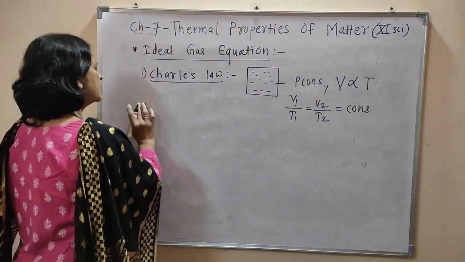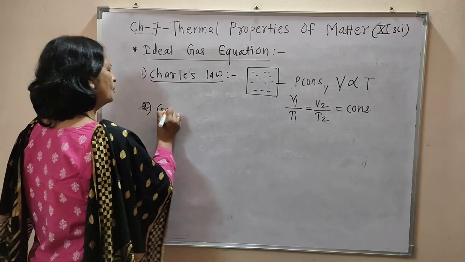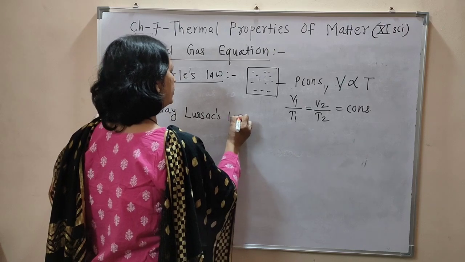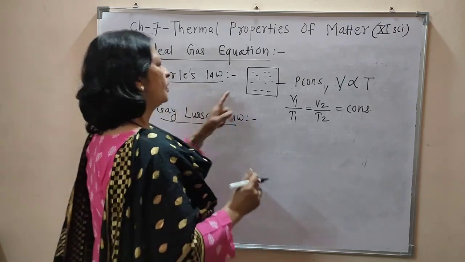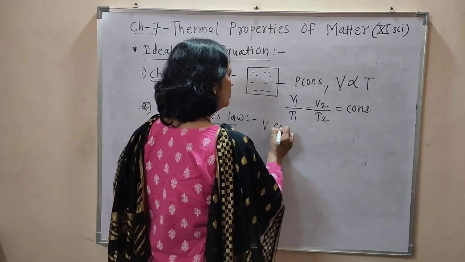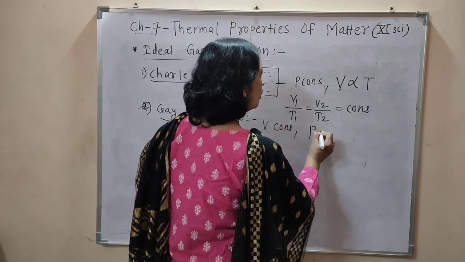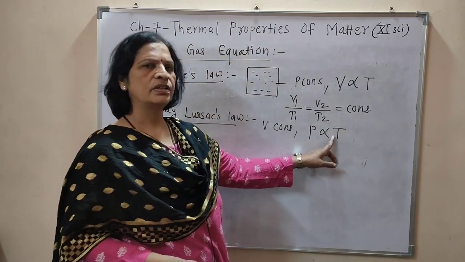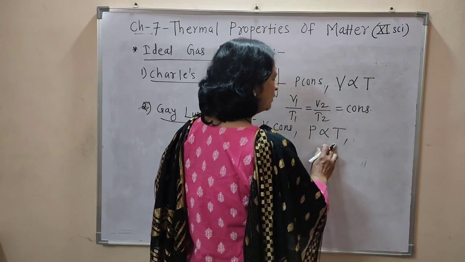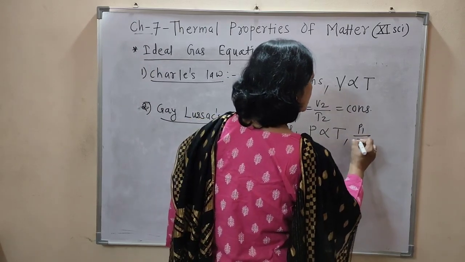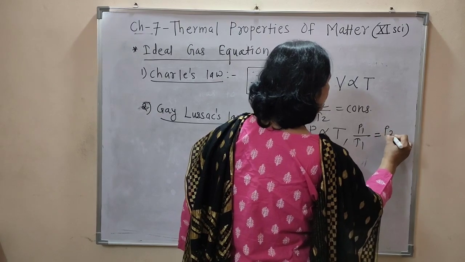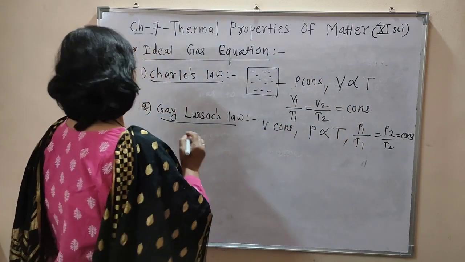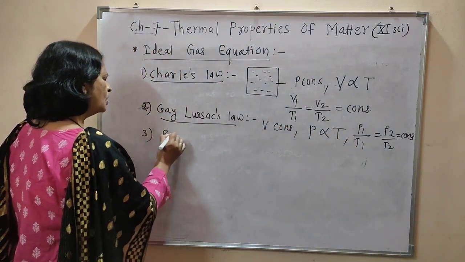Then the second one, Gay-Lussac's law. Again, for a fixed mass of a gas, when its volume is kept constant, the pressure of the given mass of gas is directly proportional to its absolute temperature. Again the direct proportion is there, therefore we can write P1 by T1 equals P2 by T2 equals constant. This is Gay-Lussac's law. Then the third law is Boyle's law.